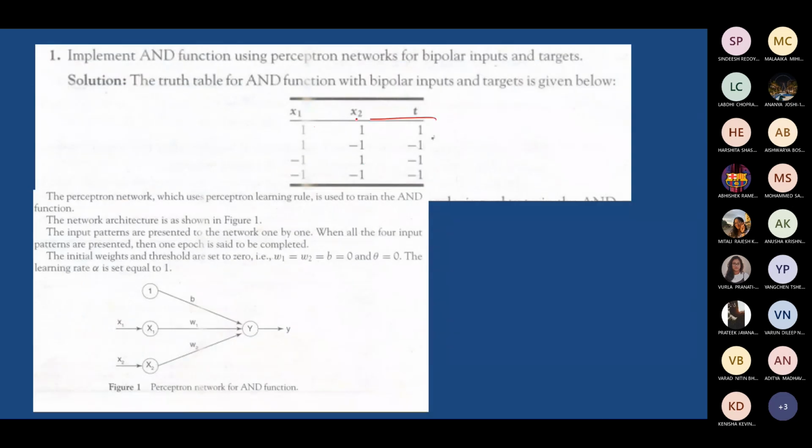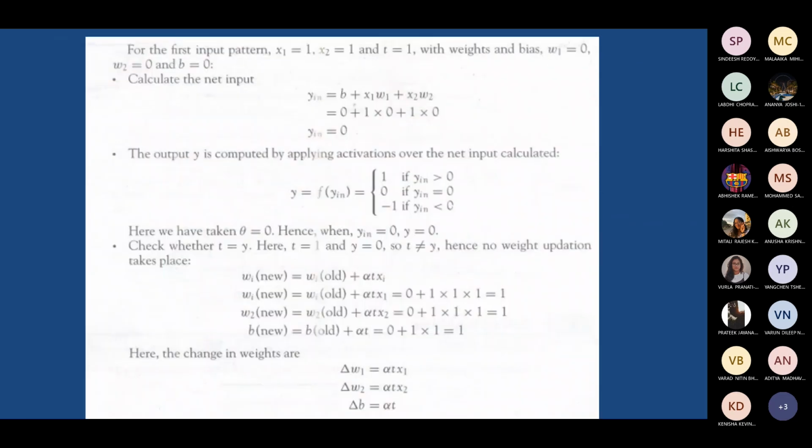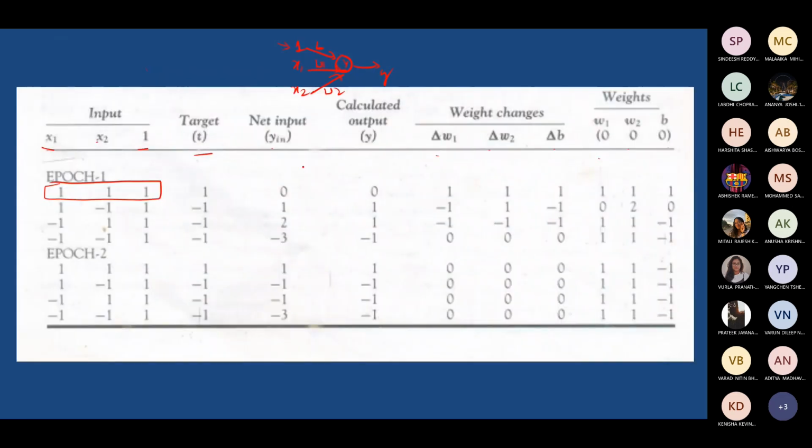You take the first set and you train. x1 has 1, x2, and bias. Now taking this along with the target, target T is equal to 1. Here you are taking target as 1.